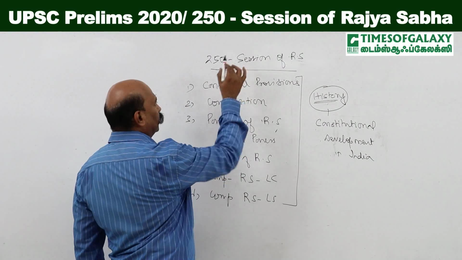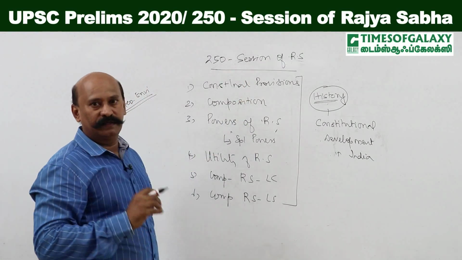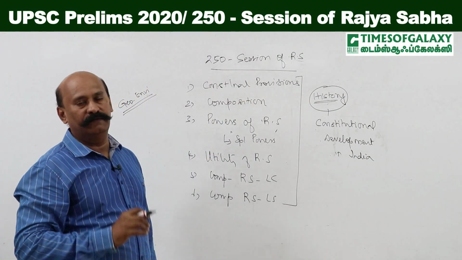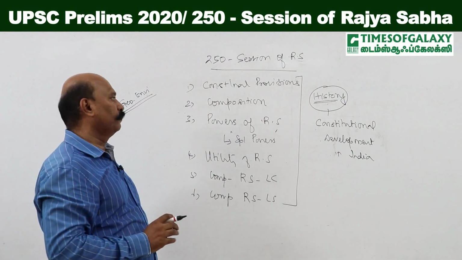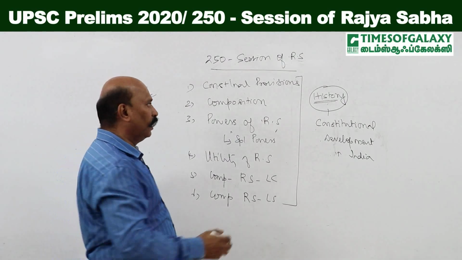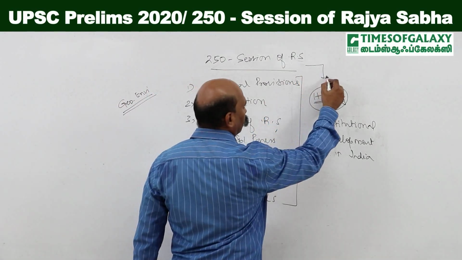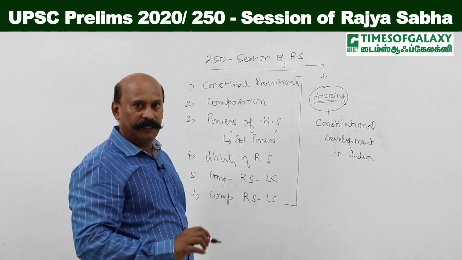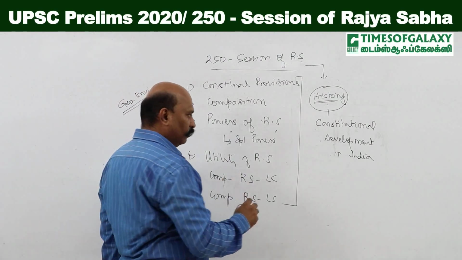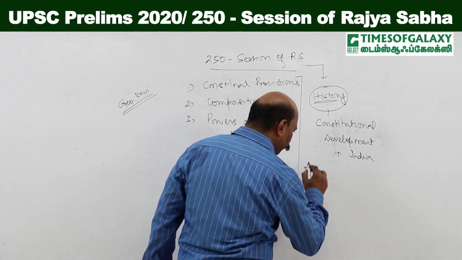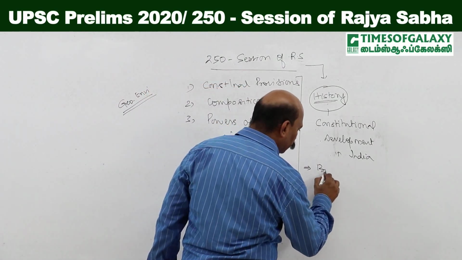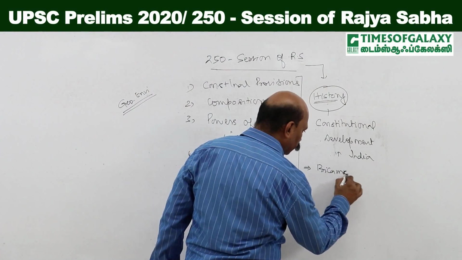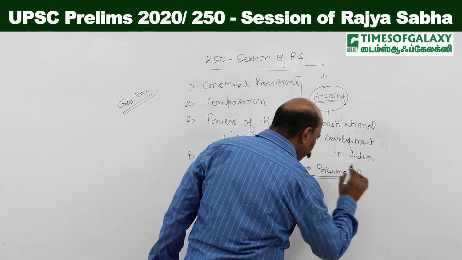For instance, if the 250th session of Rajya Sabha is a topic from which the question is to be asked, if I were the question setter, I will first try to find out whether I can make any question from this. Very simple. From when did the Indian legislature become bicameral?